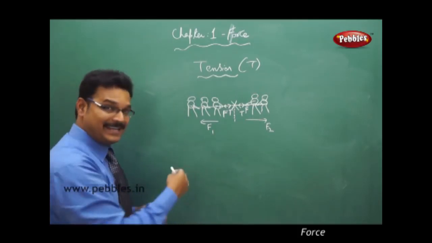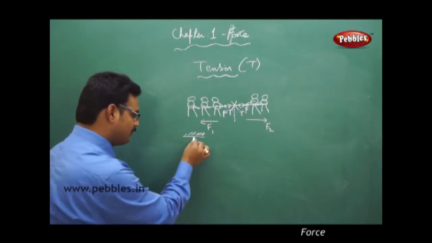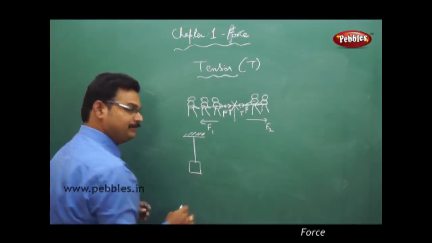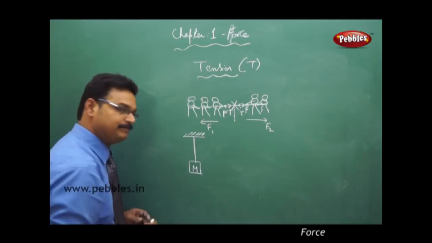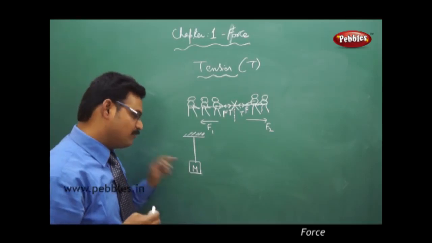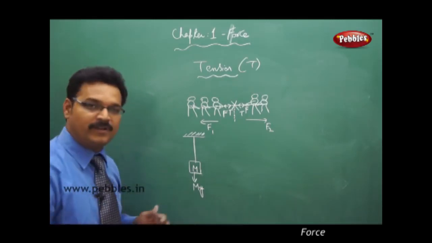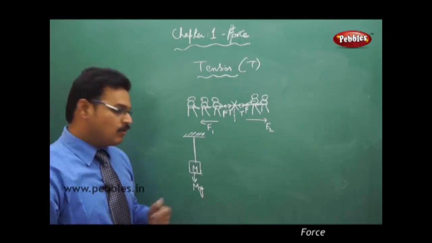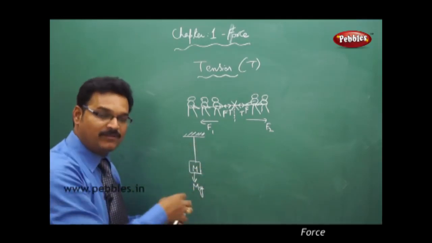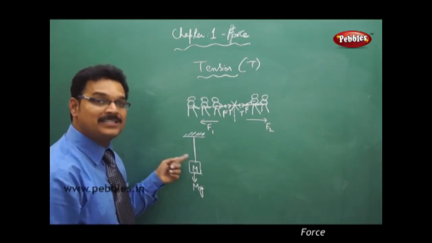So take another example. There is a support, a rigid support, and a string. The string is connected to a mass, capital M. All of you know that each and every body has weight. This body also has weight, acting in a downward direction, and the weight is mg. The weight formula is m into g, we know that. Now because of this weight, the box M should fall, but it's not falling. Why? Yes, you can say that it's because this string is supporting it.